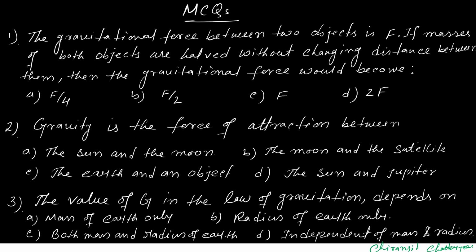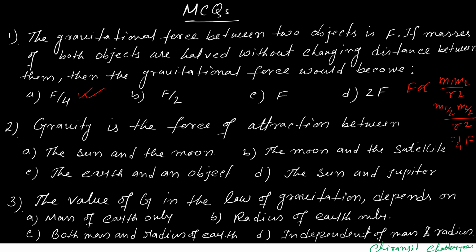Yes, so according to this, let's see the MCQs. The gravitational force between two objects is F. If masses of both objects are halved without changing the distance between them, then the gravitational force would become F by 4, F by 2, F, or 2F. So F is proportional to m1 m2 by r square. So it is m1 by 2, m2 by 2, and r remains the same. So obviously it is becoming 1 by 4 F. So option A is correct.